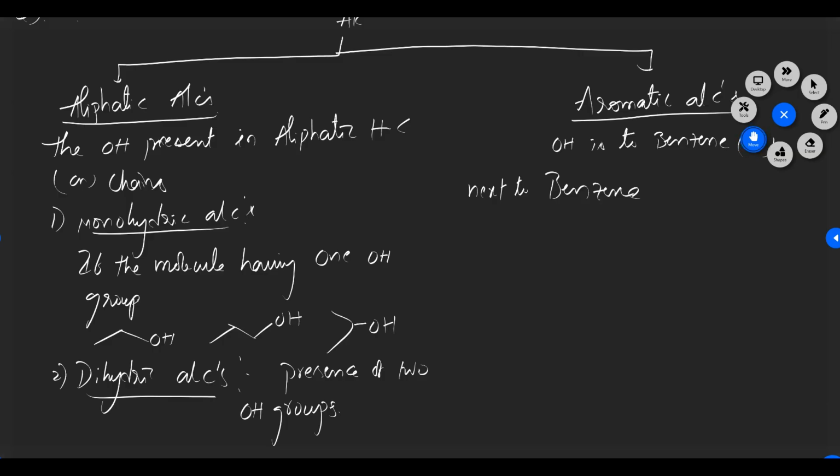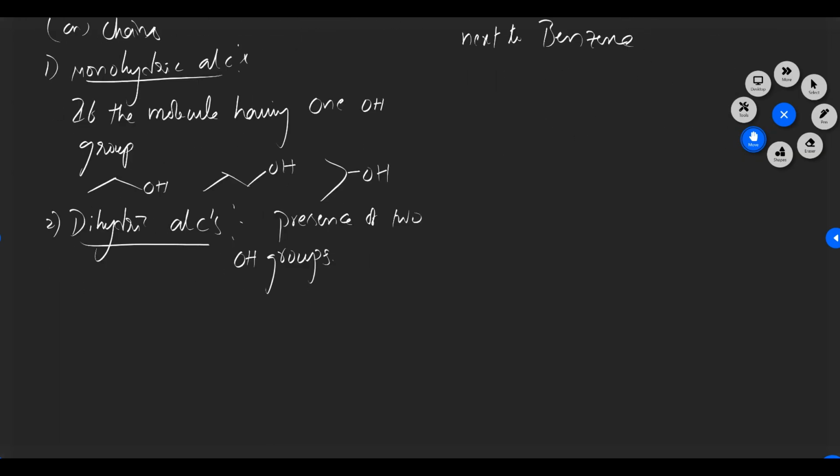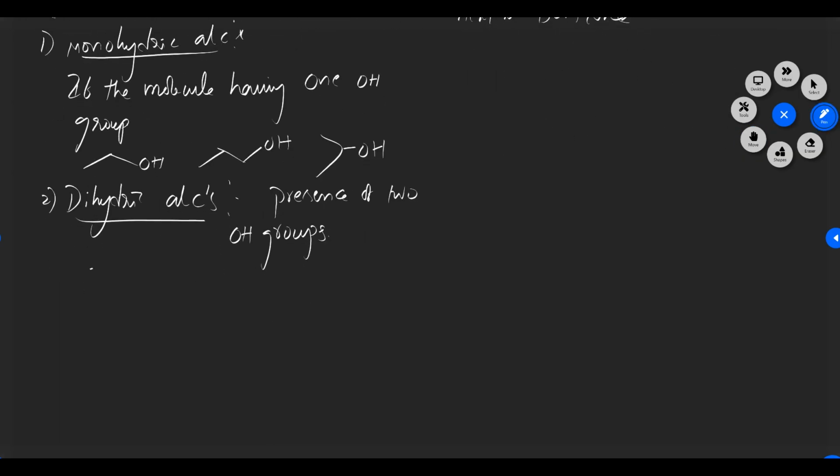What example can we take for dihydric alcohols? CH2OH and one more CH2OH. The name of this one is glycol.